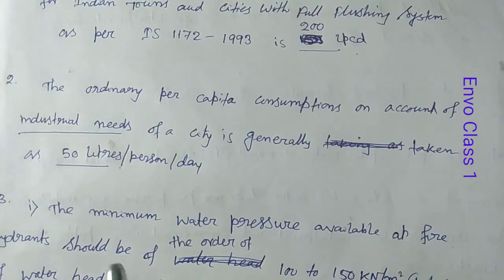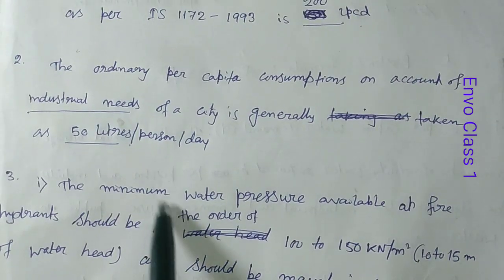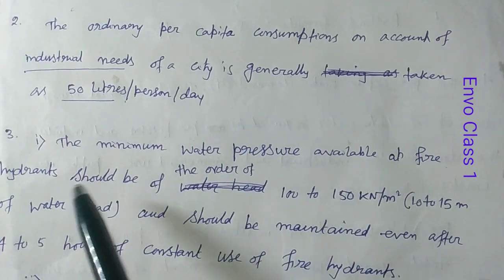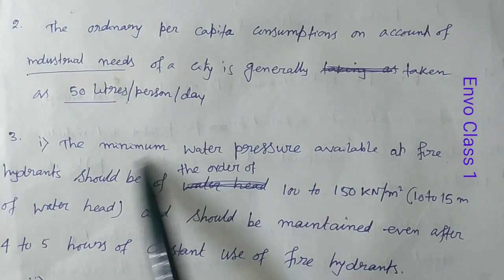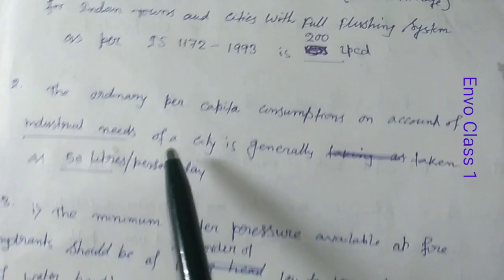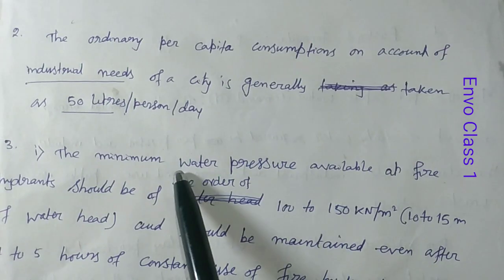Now number 3, the minimum water pressure available at fire hydrant, that means this is fire demand. So this is domestic water demand, this is industrial water demand, and this is fire demand.